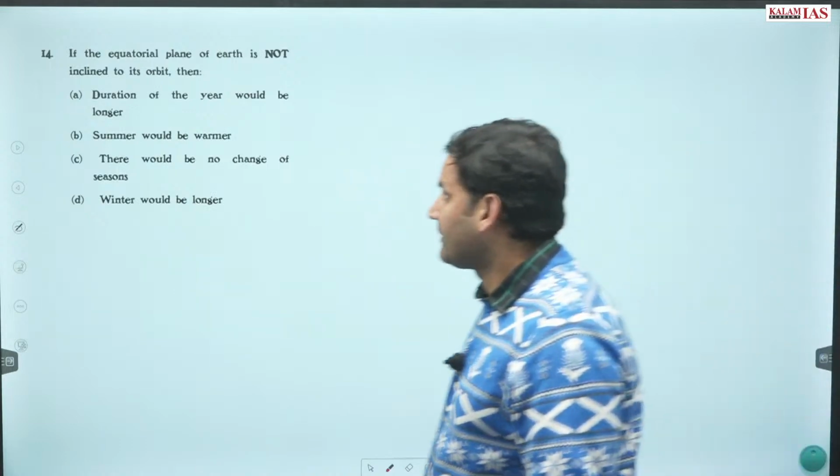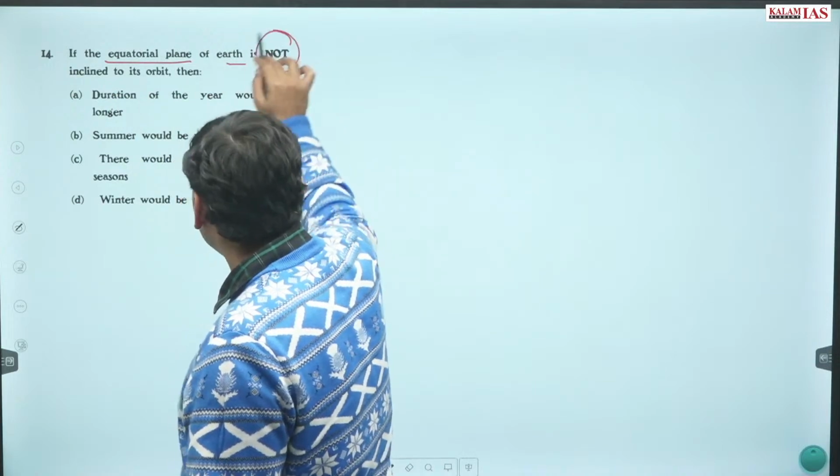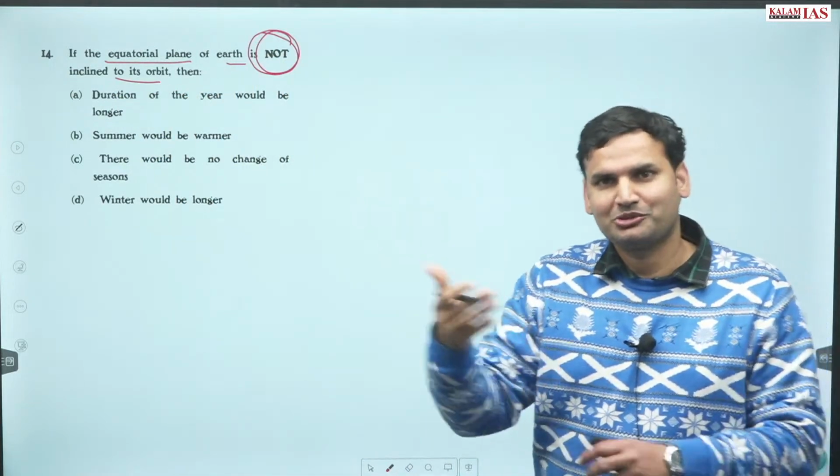Question number 14. If the equatorial plane of Earth is not inclined to its orbit, then अगर ऐसा होता तो क्या होता?